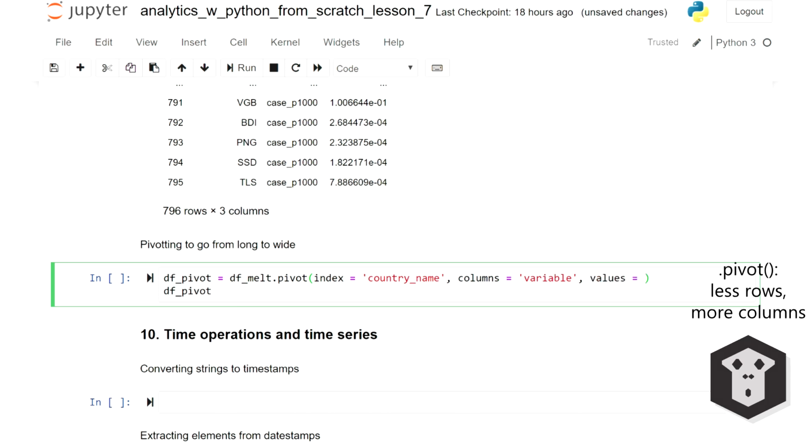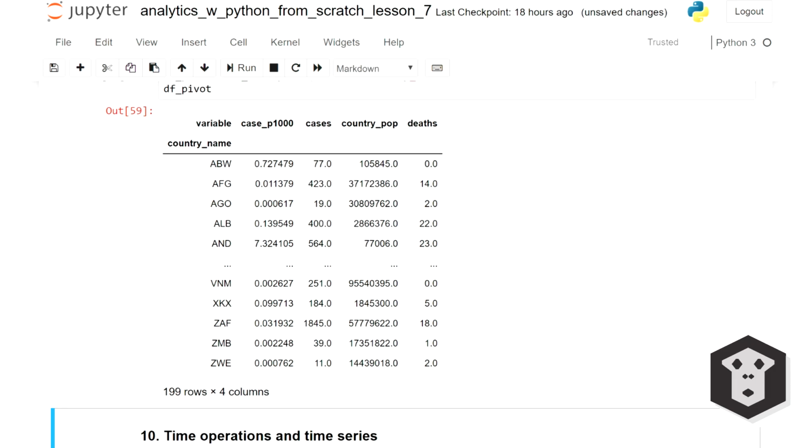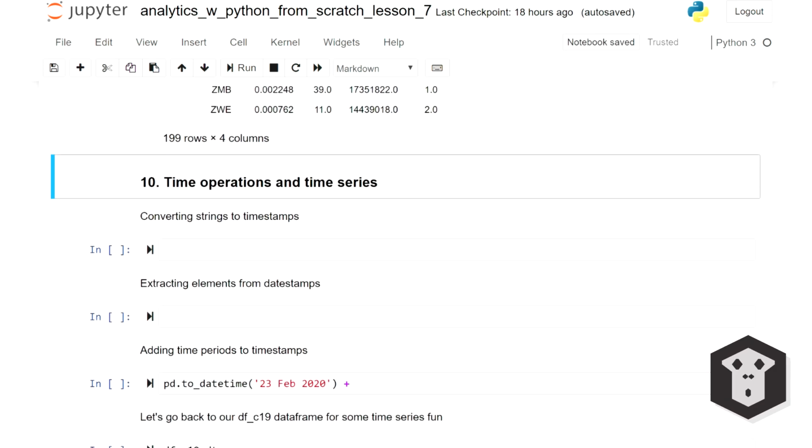And my values in the value column. Here, back to square one. So, we are now getting to the final chapter of this Pandas tutorial. Time stuff.